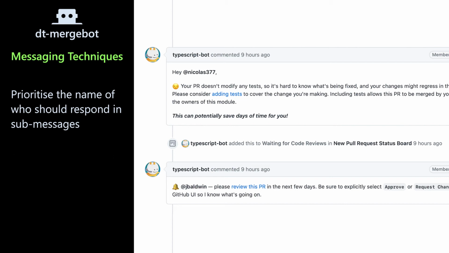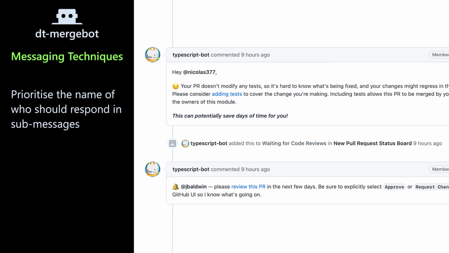If you think of it as they're going to receive an email or a notification of some sort that only contains one sentence worth of information, we'd like that sentence to say it's specifically to you, and this is the thing that you need to do. And then after that, we can have all the context.